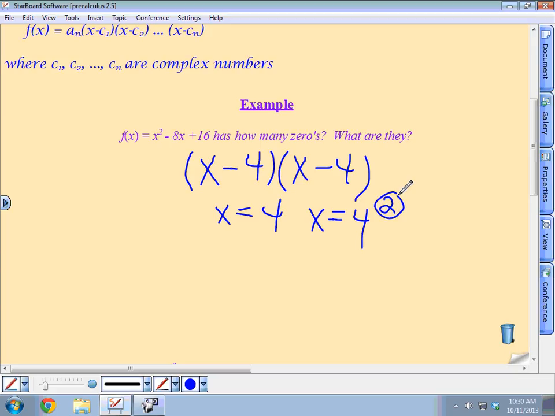And what does that tell you when you have multiplicity? If you have 2 roots and they're 2 zeros that are the same, you have multiplicity. What else does that tell you? What does it tell you about the graph? It doesn't cross at all. It lies on the axis, right? So you're going to get something that looks like this, and it's going to lie on the axis. If it crosses the axis, then you would have 2 different roots. So because it's the same, that tells you that graph touches the x-axis.